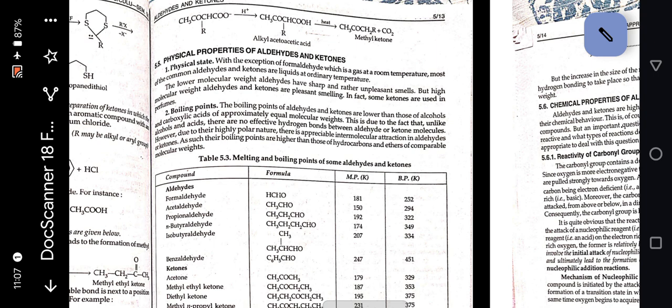Next is boiling points. The boiling points of aldehydes and ketones are lower than those of alcohols and carboxylic acids of approximately equal molecular weights. This is due to the fact that, unlike alcohols and acids, there are no effective hydrogen bonds between aldehyde or ketone molecules. However, due to their highly polar nature, there is appreciable intermolecular attraction in aldehydes and ketones, as such their boiling points are higher than those of hydrocarbons and ethers of comparable molecular weights.